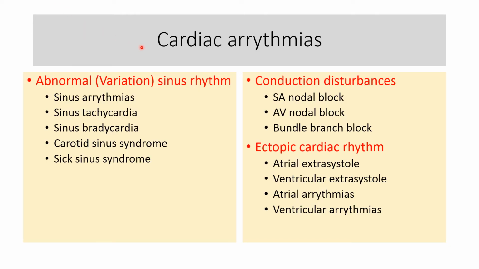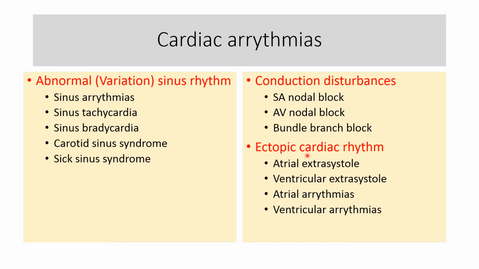So cardiac arrhythmias occur because of variation in the sinus rhythm, conduction disturbances, and the ectopic cardiac rhythm. The variation in the sinus rhythm includes sinus arrhythmia, sinus tachycardia, sinus bradycardia, the abnormality in the carotid sinus, that is the carotid sinus syndrome, and abnormality in the SA node itself, that is sick sinus syndrome. Conduction disturbances include block in the SA node, that is the SA nodal block, AV nodal block, and the bundle branch block.